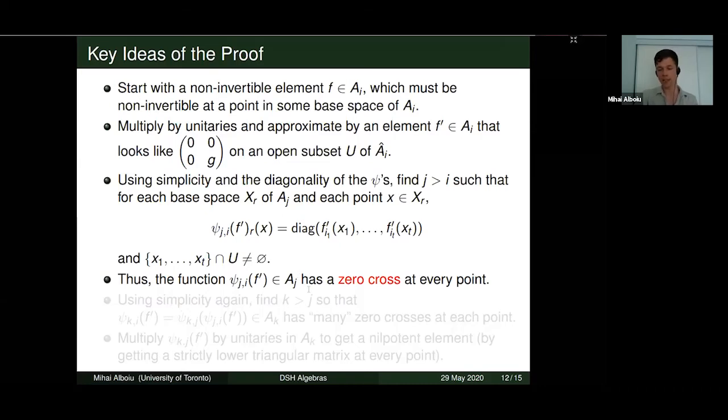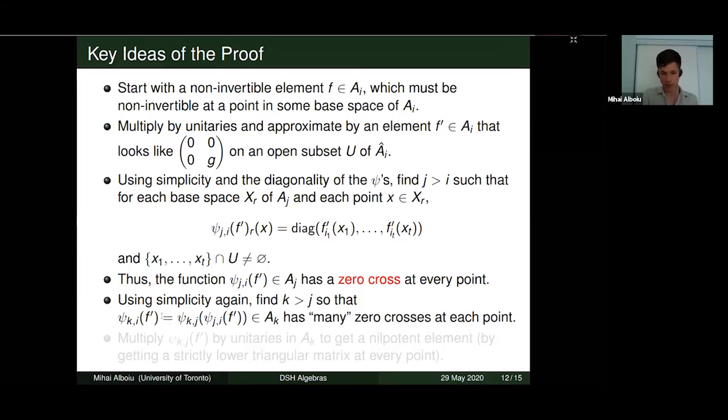And basically, we're able to assume that these algebras in the limit are not finite dimensional, because if they were, the limit would automatically have stable rank 1. So using the fact that they're infinite dimensional, we can essentially use simplicity again to conclude that the sizes of the matrices in each of these DSH algebras must tend to infinity. And as a result, we're able to find a later stage algebra where the image of f prime in the later stage algebra AK, which essentially is just the image of this element here in AK, has many zero crosses